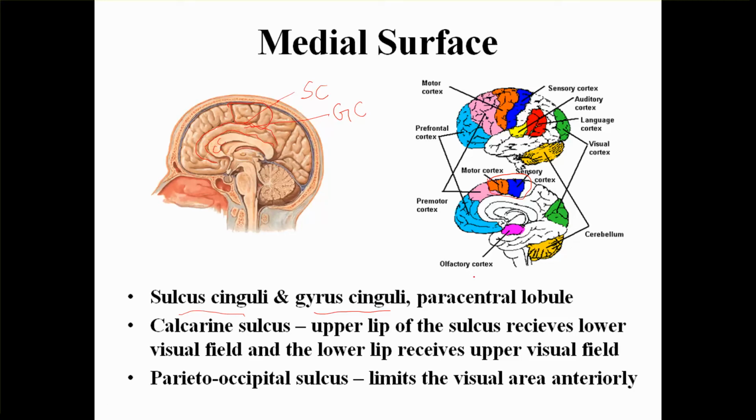Paracentral lobule. A paracentral lobule consists of both motor and sensory parts related to the lower limb and perineum. Now coming to calcarine sulcus, the calcarine sulcus is seen here. This is the calcarine sulcus. Upper lip of the sulcus receives the lower visual field, and the lower lip of the sulcus receives the upper visual field. So here also there's like an upside down representation.